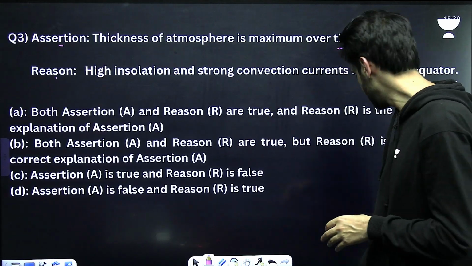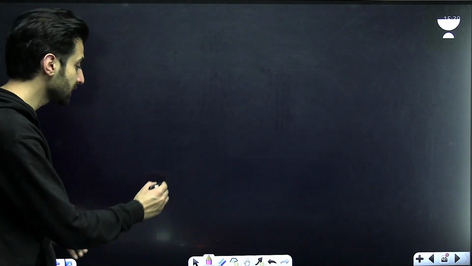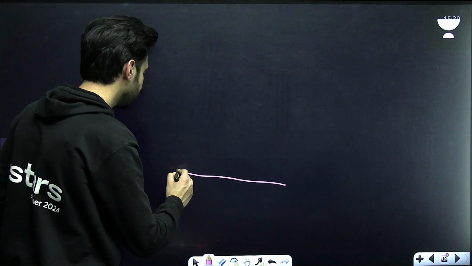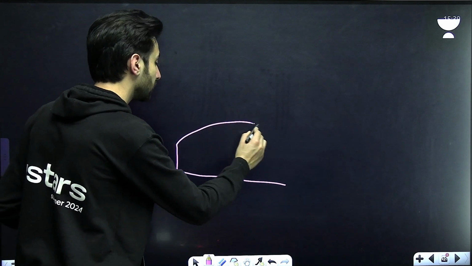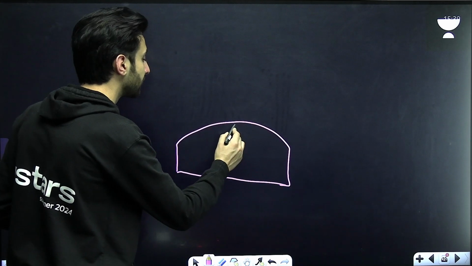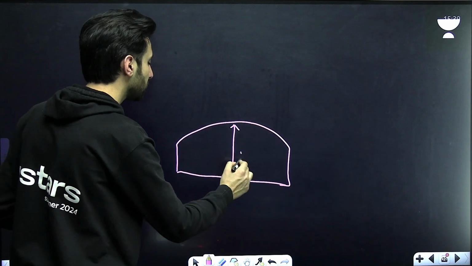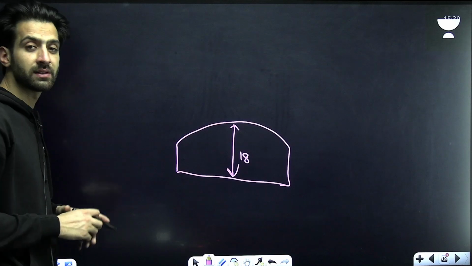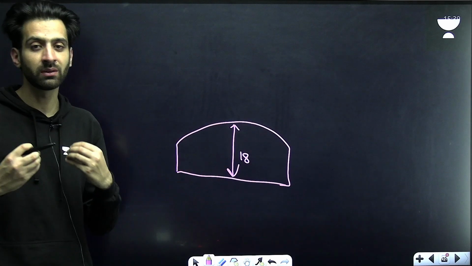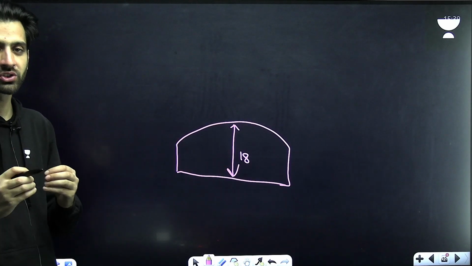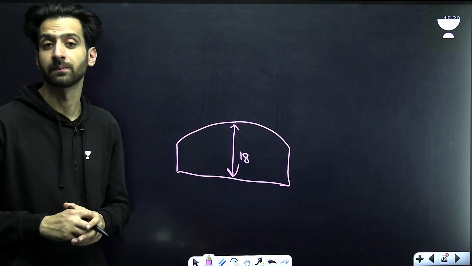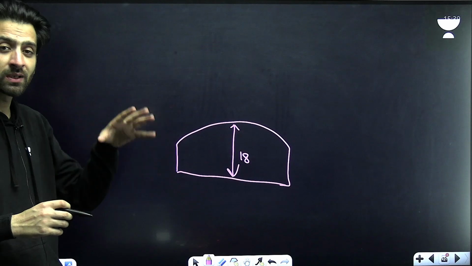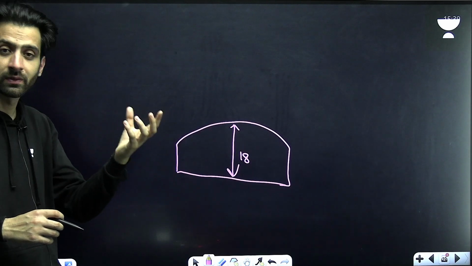Now, if you look at the previous question, I already mentioned that the thickness of the atmosphere is maximum near the equator, like this. It is maximum near the equator. Around 18 kilometers of the troposphere was here. So it is maximum at this place. So our first statement, the assertion is true. Now we have to look at the reason. Reason is that it is because of the insolation and the convection currents.